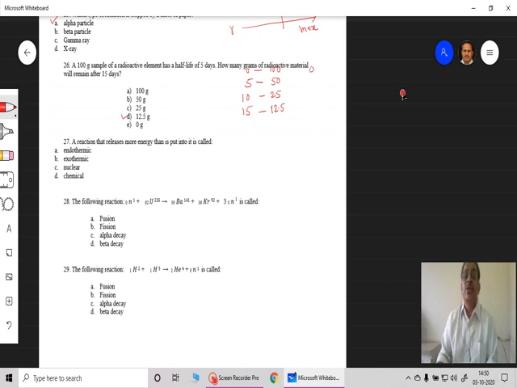Disintegrated here will be 0 grams. Disintegrated here will be 50 grams. Disintegrated here will be 50 plus 25, that is 75 grams. This will become 50 grams plus 12.5, so it will be 87.5 grams that has disintegrated, and only 12.5 remain.